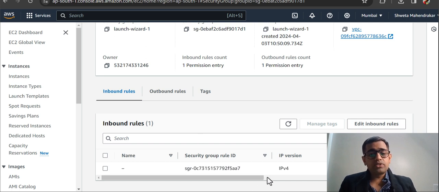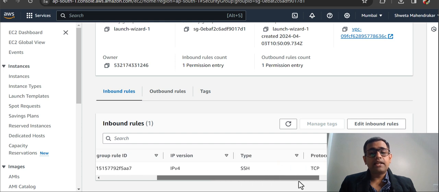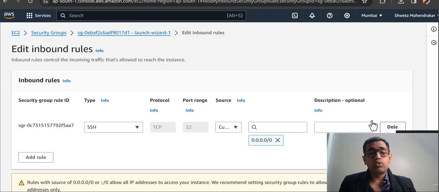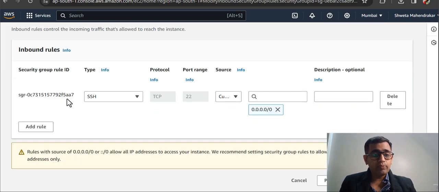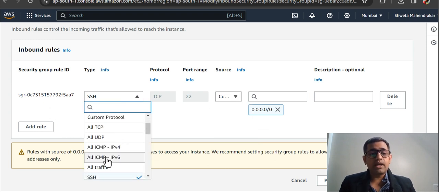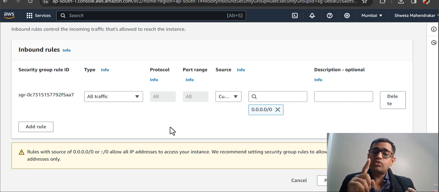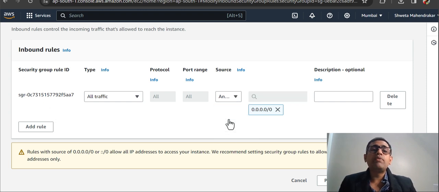The rule as of now states that it will allow only SSH traffic to come in, and it is a custom inbound rule. Let me edit the inbound rule so it is very clear to you. Now I'm going to change that to all traffic. It includes HTTP, HTTPS, SSH, and other kinds of traffic, and I'll include anywhere from IPv4, and I'll save the rule.